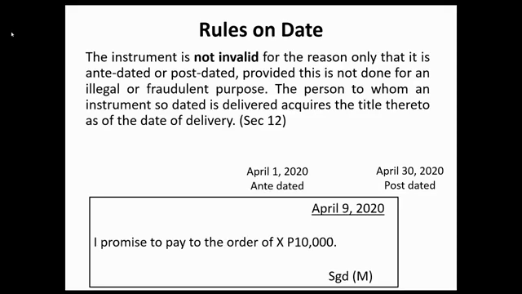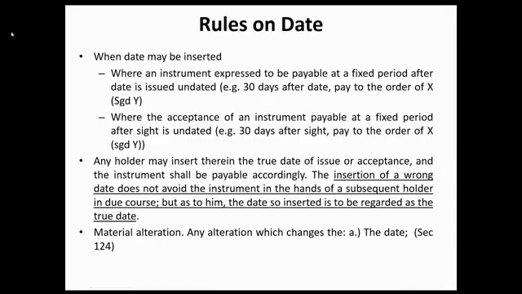Okay, let us proceed now sa section 12. Let us assume class today is April 9. Pero ang ginawa mong date is April 1. Ang tawag dyan is antedated. Kung April 9 today, tapos ginawa kong date is April 30, we call it post-dated. Ang mag-a-apply, pag may antedating or post-dating, section 12 yan. Sabi ng batas, the instrument is not invalid for the reason only that it is antedated or post-dated, provided this is not done for an illegal or fraudulent purpose. The person to whom an instrument so dated is delivered acquires the title thereto as of the date of delivery.